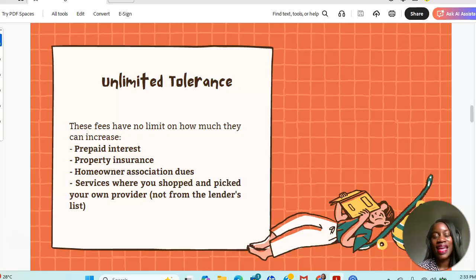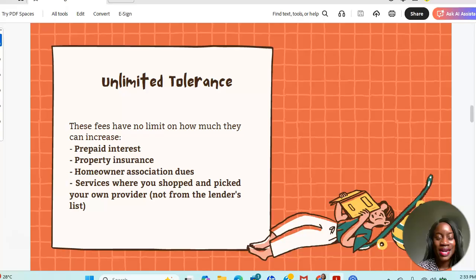Also, any service for which the borrower can freely shop. So if the lender does not put a limit on the provider that the borrower can use, these fall under the unlimited tolerance category. Okay. Also, if there is a cost that is optional, right?